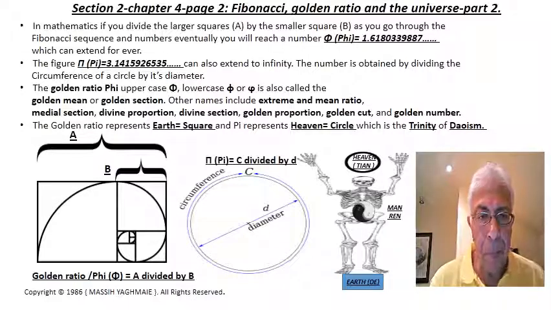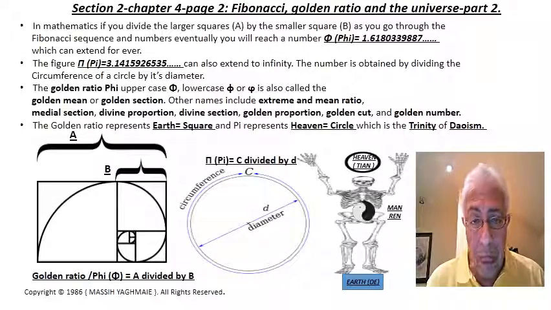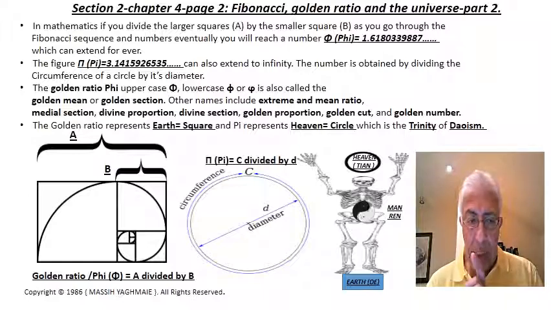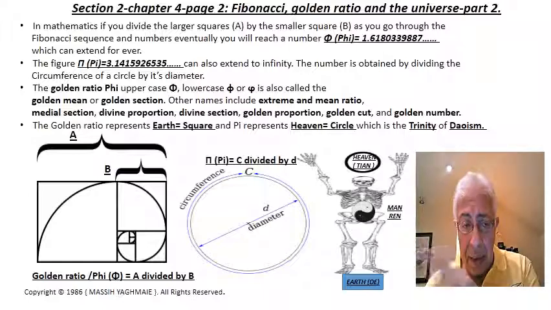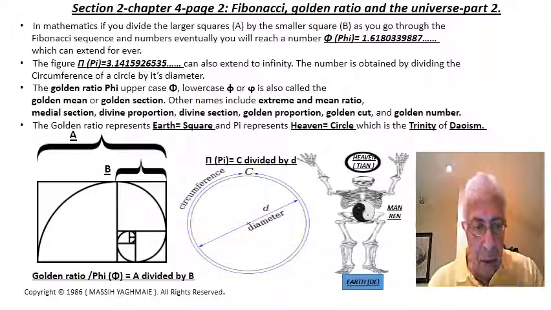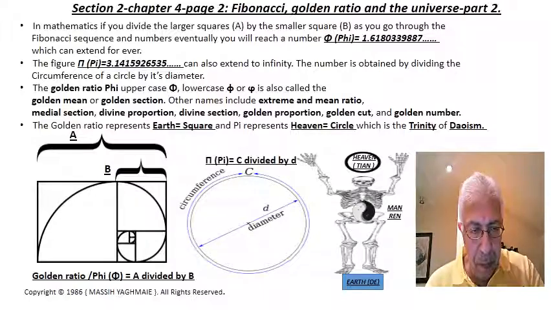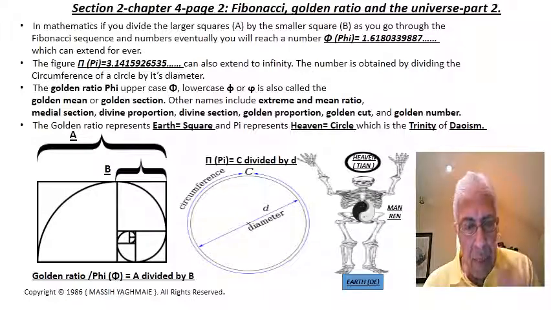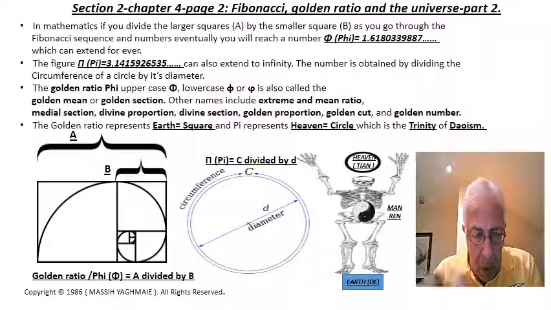Okay, I'm going to be talking about section 2, chapter 4, page 2: Fibonacci, the golden ratio, and the relationship to the universe. This is part 2. Now, as we said in page 1, part 1, Fibonacci worked out this spiral figure, that if you get the Fibonacci numbers,